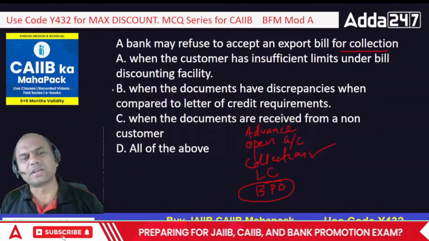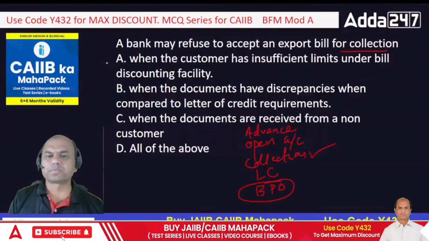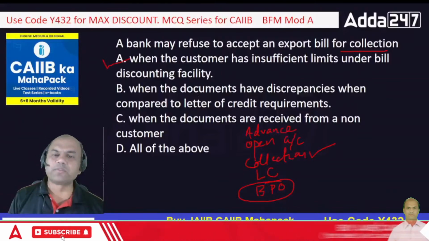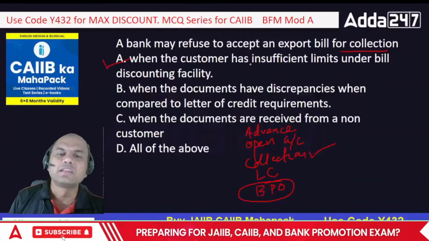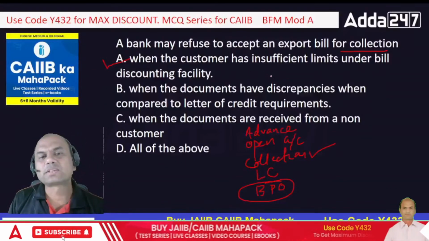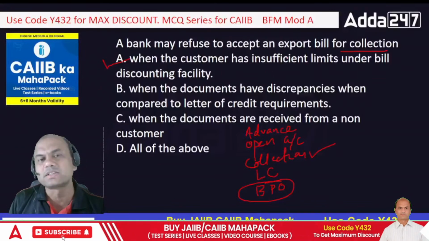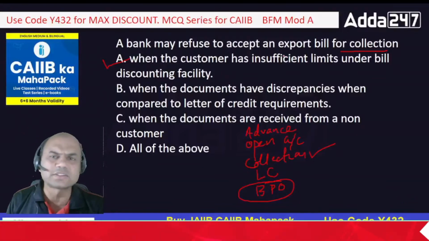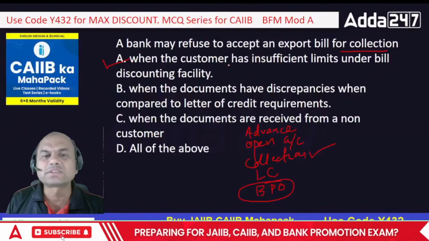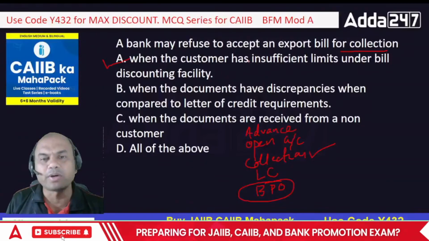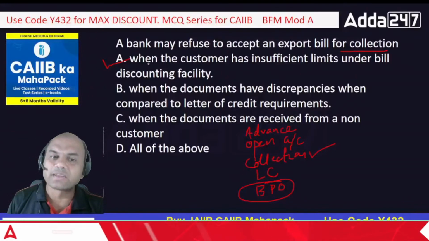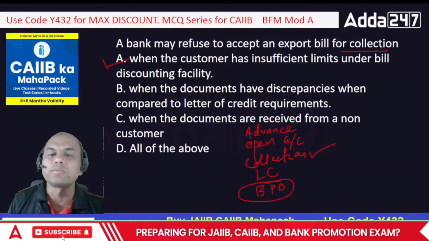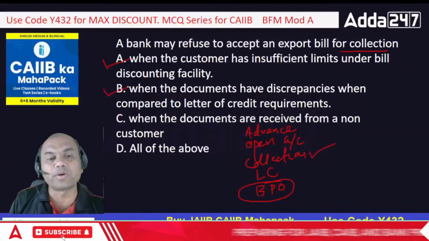So what can be the options? A can be the option. What do you say? A can be the option. Insufficient limits. Yes, I have sanctioned, let's say, this X company 100 crores and already they have used 100 crores. Now the customer is coming back for a new bill for collection for financing. What will I say? No, you don't have limits. First, it's a revolving limit. First, clarify a limit. First, nullify a limit to that amount and then only I'll sanction you. So that is A. When documents have discrepancies, that is also a point.